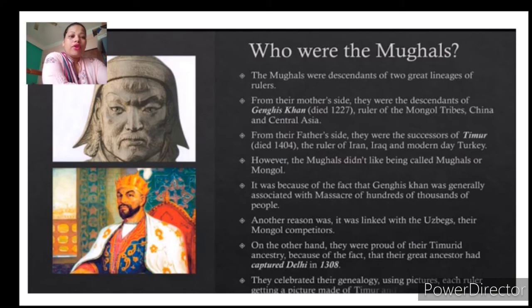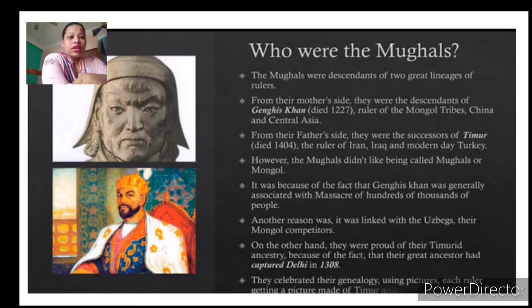Then from their father's side, they were successors of Timur, the ruler of Iran, Iraq and modern day Turkey. So they have a combination of Mongol and Iranian ancestry. However, the Mughals didn't like being called Mughals or Mongols.